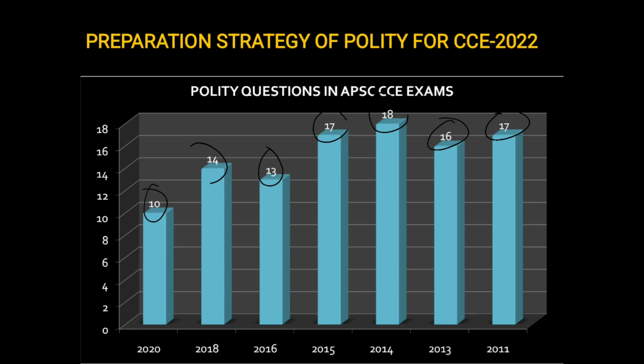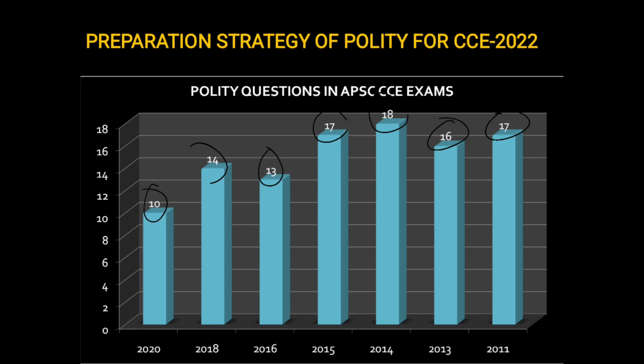Now when I say preparation strategy, the best strategy is based on facts rather than some absurd ideas. So to have our facts, we have to analyze previous year papers. What we have done in this video is analyze the last 7 years' papers and the polity portion of them. We'll show through our analysis that there were questions from the same topics again and again. In fact, some questions were repeated exactly the same.